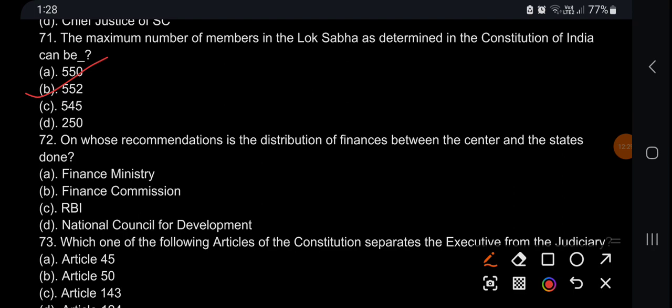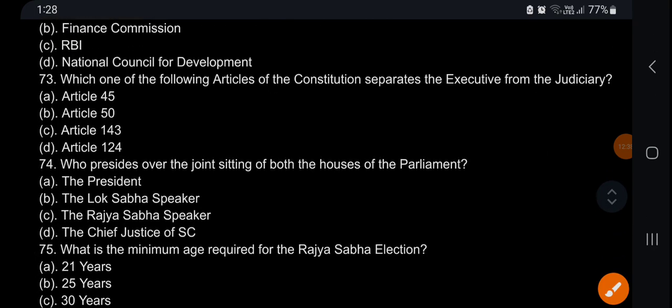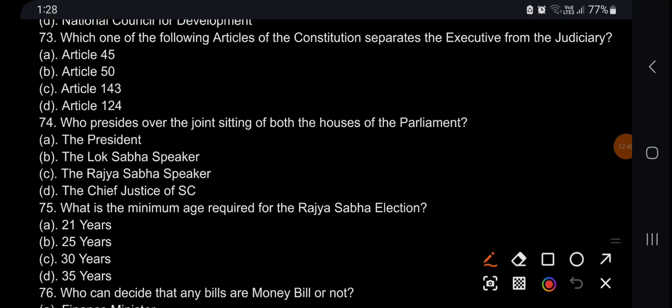On whose recommendation is the distribution of finances between the center and the states made? Finance commission. Which one of the following articles of the constitution separates the executive from the judiciary? Article 50. Who presides over the joint sitting of both houses of the parliament? Speaker. Lok Sabha speaker, not Rajya Sabha chairman.